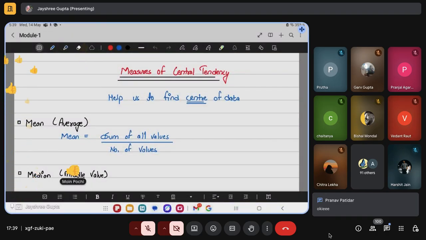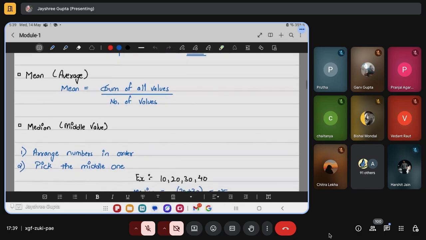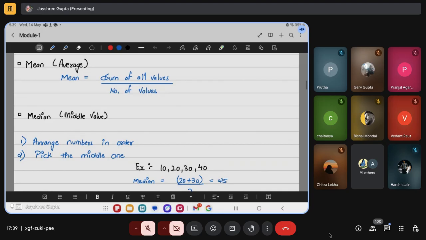It helps us find the center of the data. It means we pick one number which represents the whole of the data. We all know this. The first one is average, the mean. It has a simple formula: the sum of all values upon the number of values. Then second we have the median. It is the middle value. So for the middle value, what we do is firstly arrange the numbers in order, either ascending or descending, and then we pick the middle one.